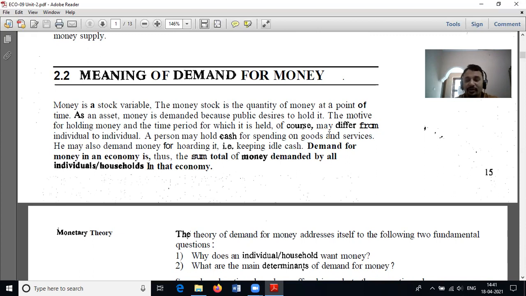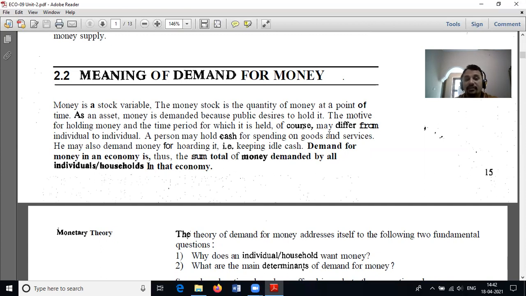A person may hold cash for spending on goods and services. He may also demand money for holding it, that is, keeping idle cash.